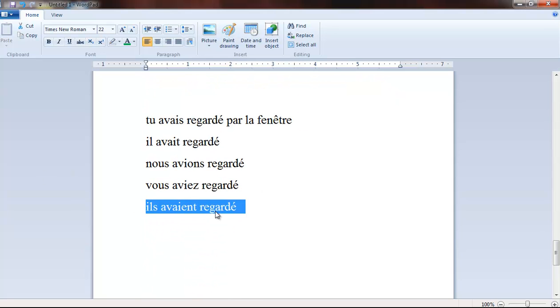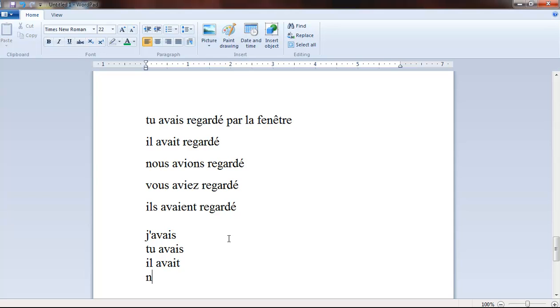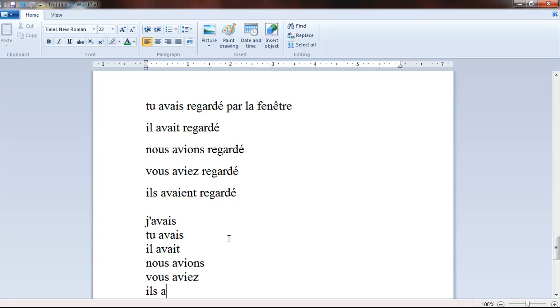So, the past tense continuous of these auxiliary verbs, it's easy to have. It's the following. Just a reminder: j'avais, tu avais, il avait, nous avions, vous aviez, ils avaient.